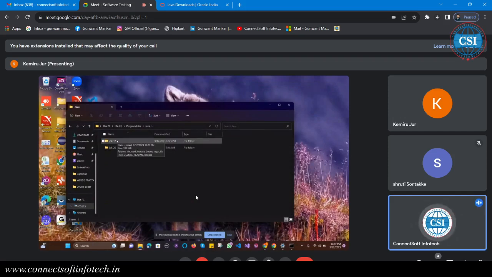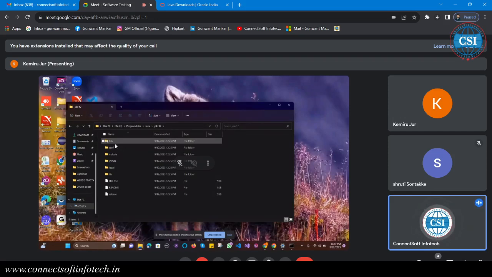This is the JDK, Java Development Kit. Now click on the JDK, and you will get a JRE. Click on JDK 17. Right now we have installed 17. You can see here the bin, include and lib, which is a library, so that is where we also get the JRE environment.